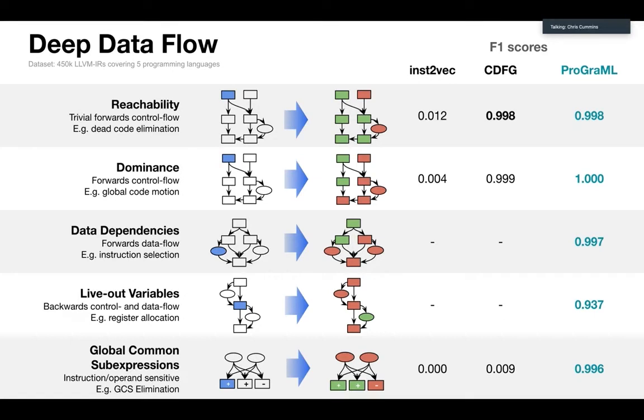And then we did live-out analyses. And then the one that I really liked was global common subexpressions. So given some instruction in a program, label for me all the other instructions which basically do the same thing, because you could optimize them, if maybe there's a way of optimizing them away or combining them. So these are already solved problems, but I think they make a really interesting yardstick for measuring the effectiveness of machine learning about reasoning about programs.